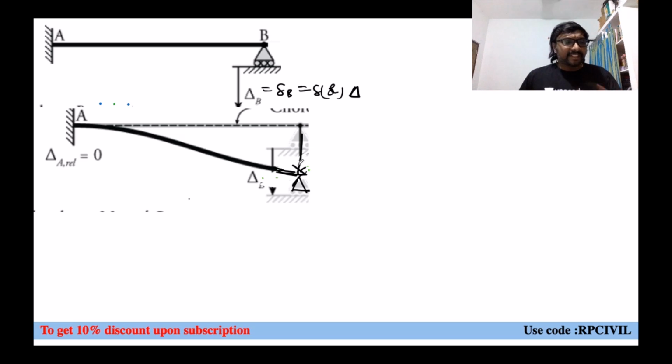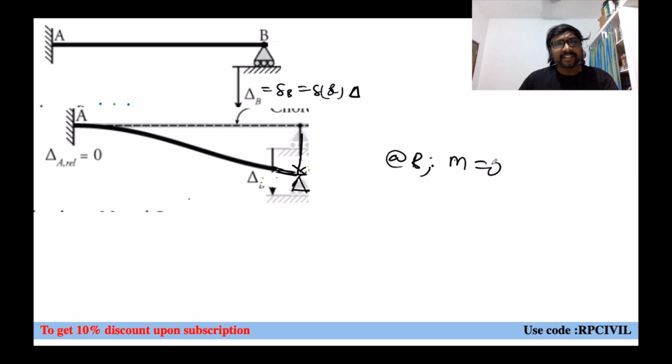Whether it is subjected to sinking or whatever it is, do you get any bending moment at B? No. At B, the moment is equal to 0 by default, right?